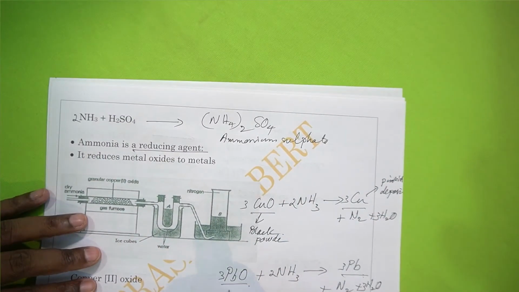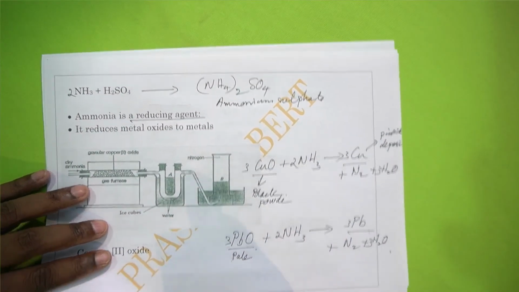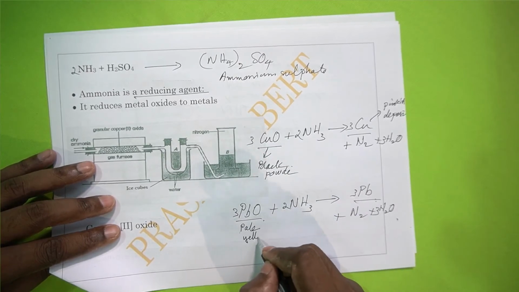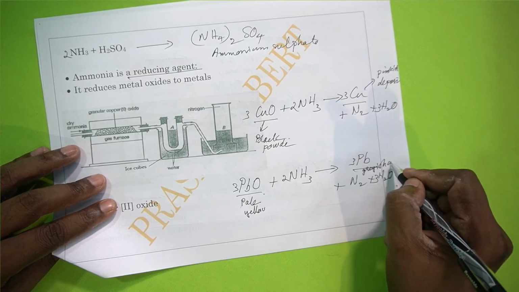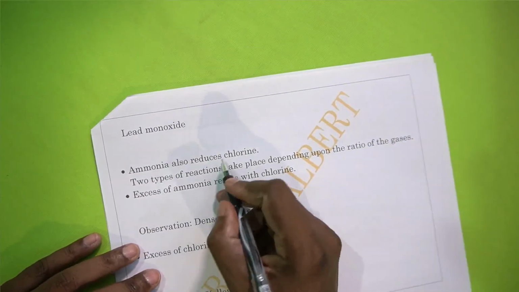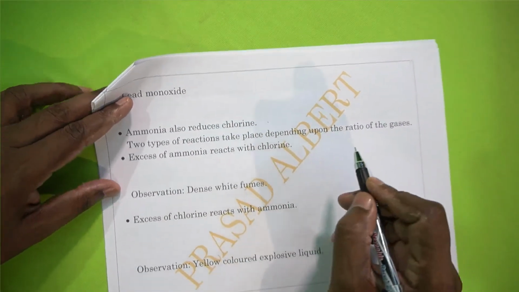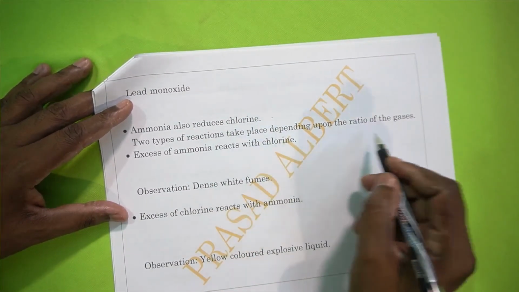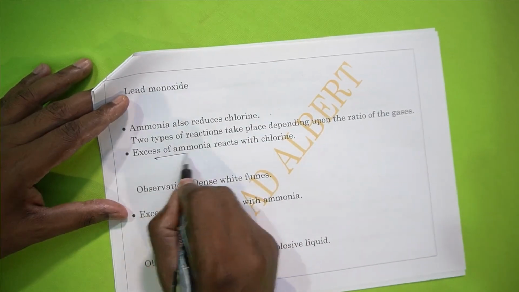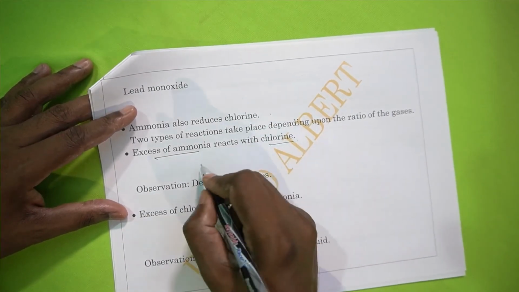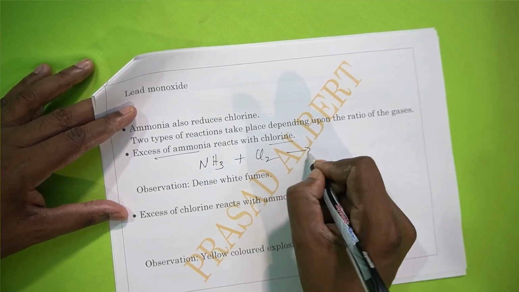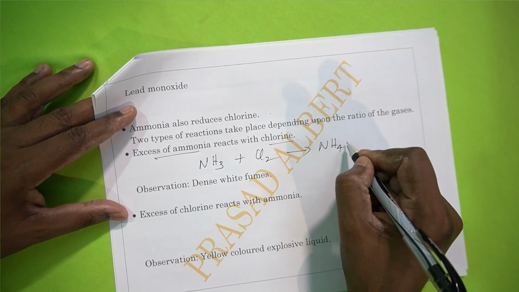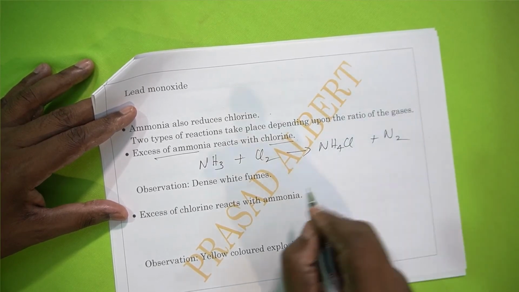Now lead monoxide is pale yellow. It will change to grayish white metal. So these observations are there. Right. Ammonia also reduces chlorine, reacts with chlorine. 2 types of reaction depending on concentration. When ammonia is in excess and chlorine is less, the reaction will be NH3 plus Cl2 will give ammonium chloride, NH4Cl plus N2.